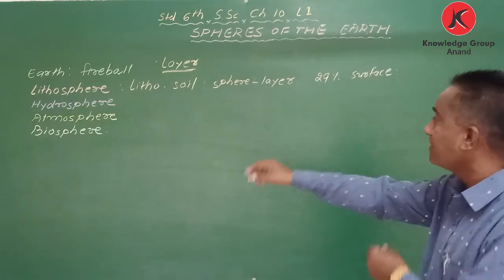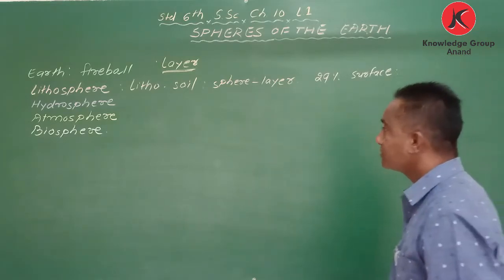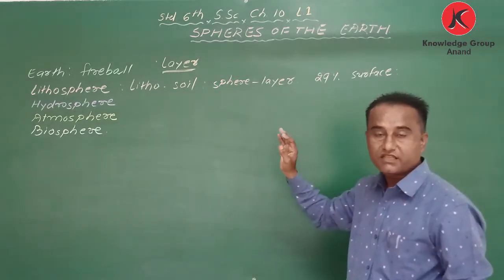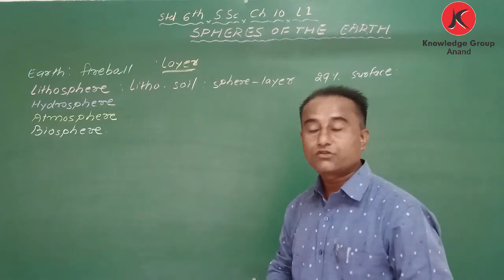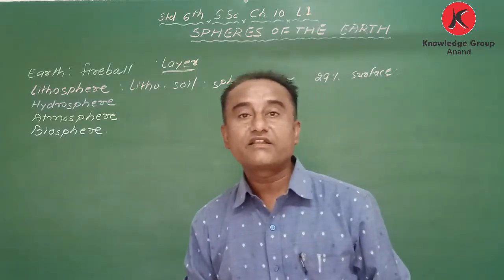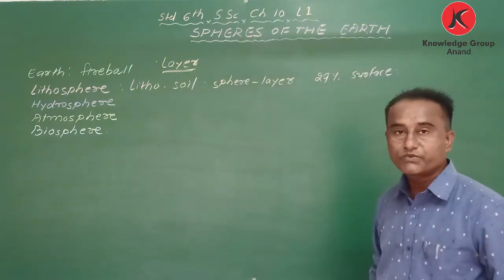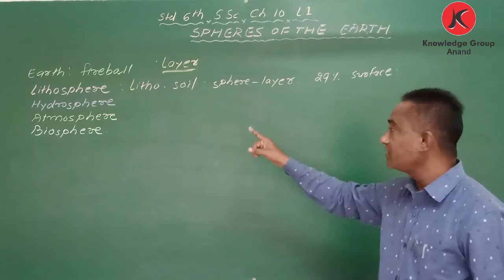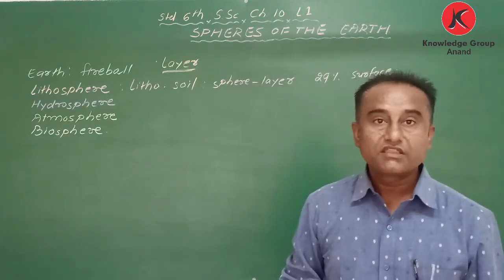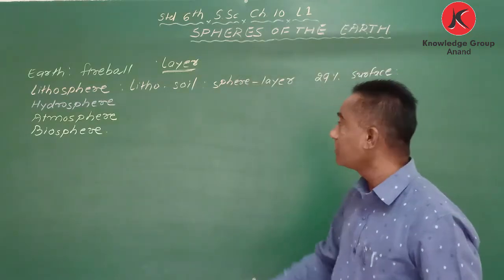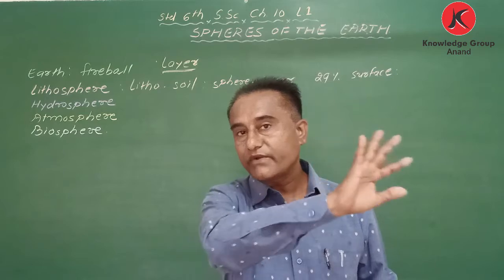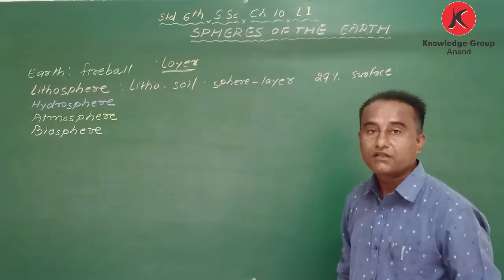Here we are learning about three or four main things. First, what is the meaning of the lithosphere, its thickness, and how much area is covered with lithosphere. Third, what is called magma. Litho means soil and sphere means layer. The upper part of the earth, that is the crust, is called lithosphere. 29% area is covered with lithosphere.